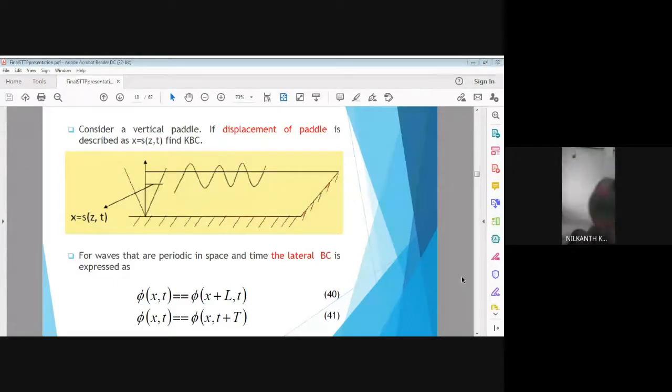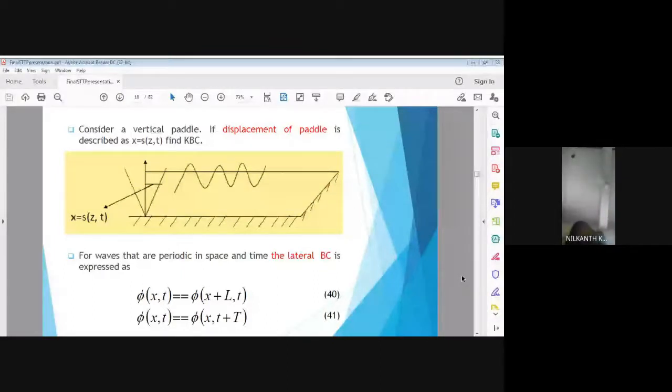You see in the x and z axis, there is a static water level. The axis parallel to the x axis is the static water level. So we set the datum as the static water level, and we say a sine wave. The particle starts displacing in the vertical direction, and at some phase, a particle reaches the maximum height. That is called the amplitude.